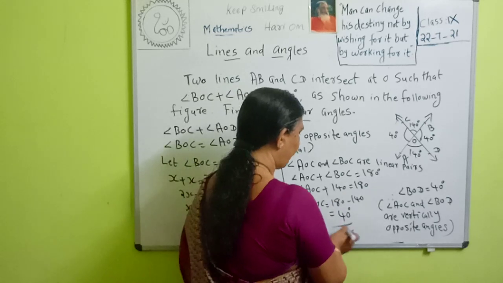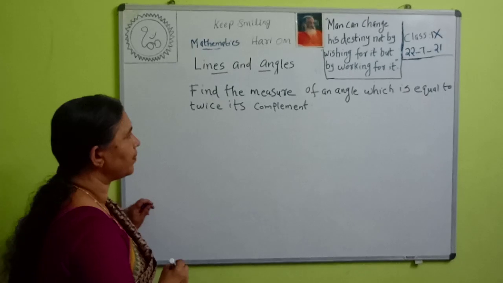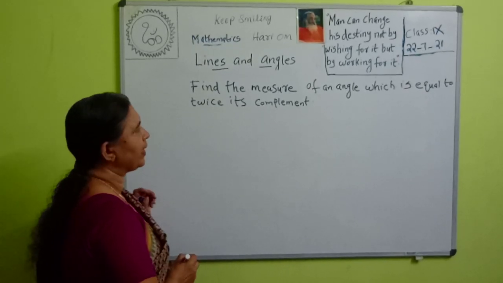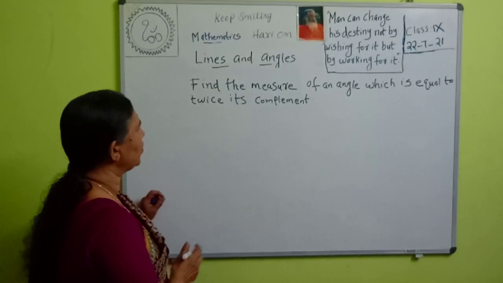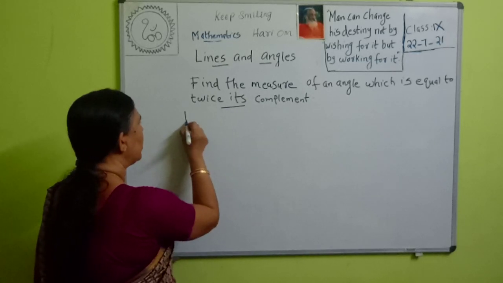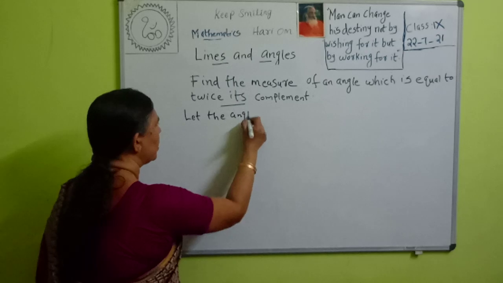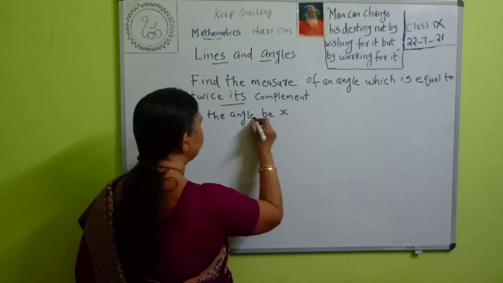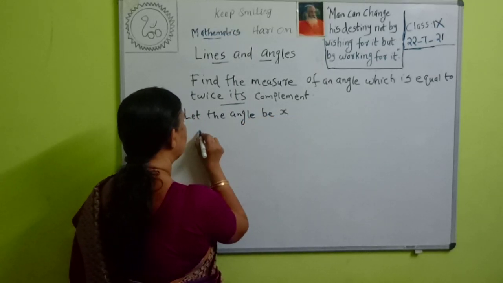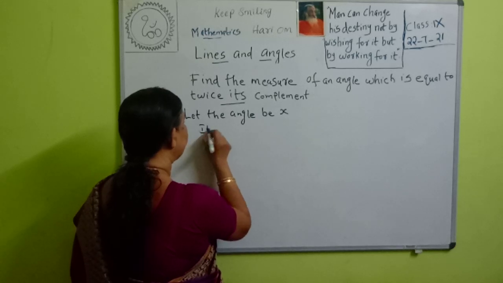Next question. Find the measure of an angle which is equal to twice its complement. Let the angle be x. Then what is the complement of the angle?